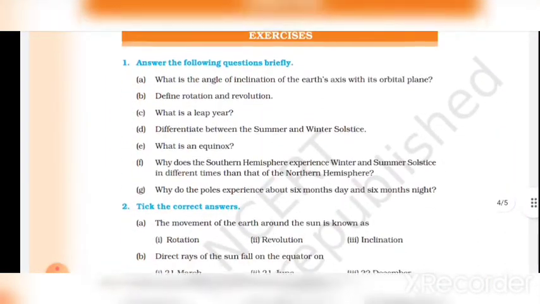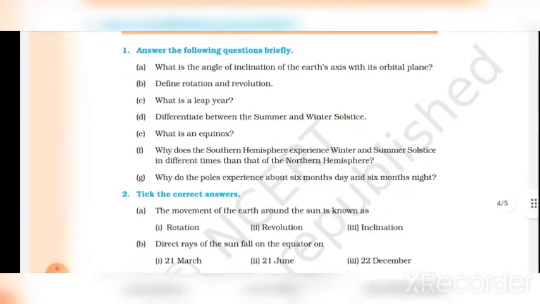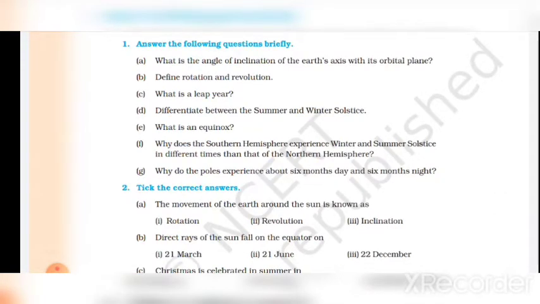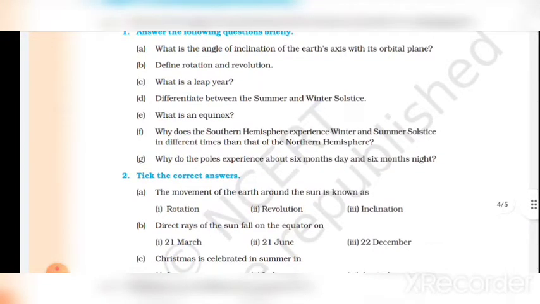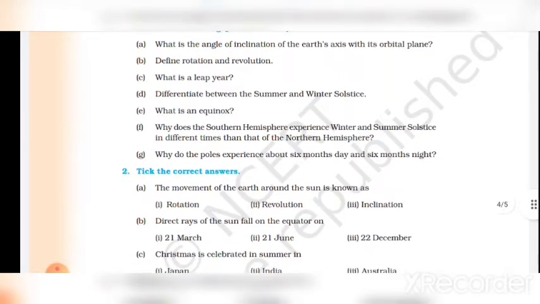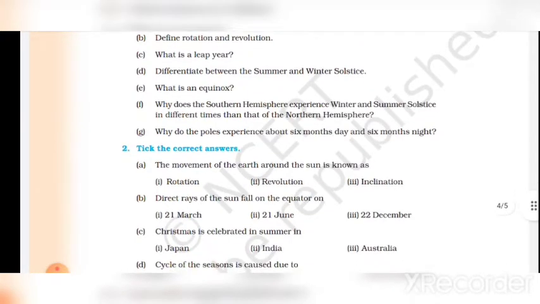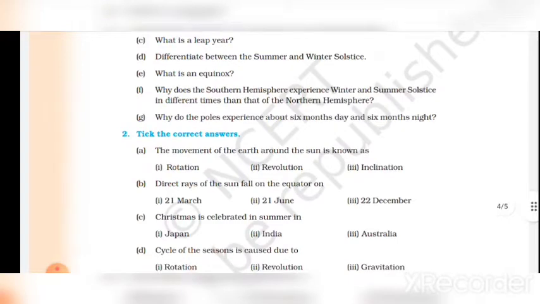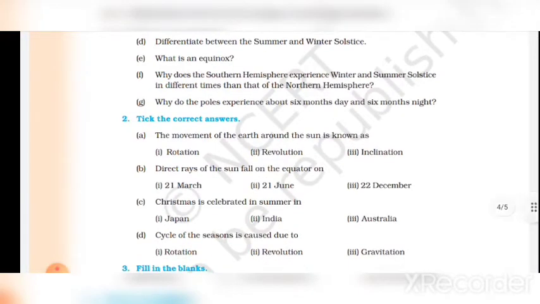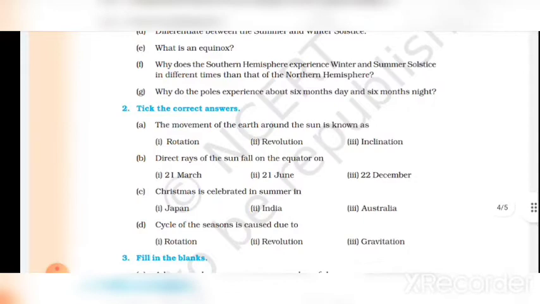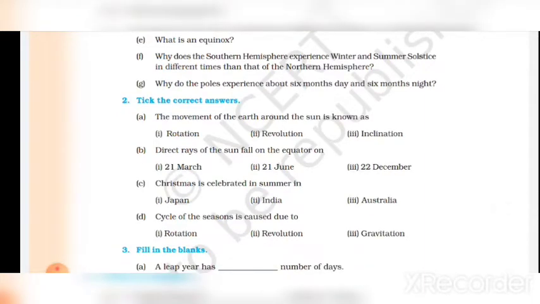Exercise. Answer the following questions briefly. What is the angle of the inclination of the Earth's axis with its orbital plane? Define rotation and revolution. What is a leap year? Differentiate between the summer and the winter solstice. What is an equinox? Why does the southern hemisphere experience winter and summer solstice at different times than the northern hemisphere? Why do the poles experience about 6 months day and 6 months night?